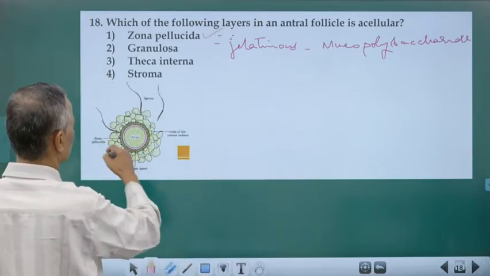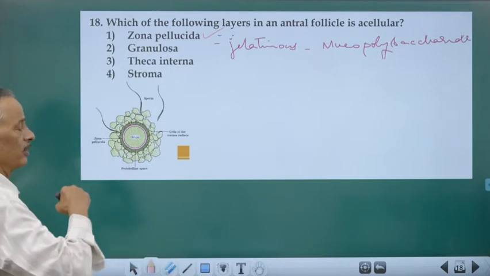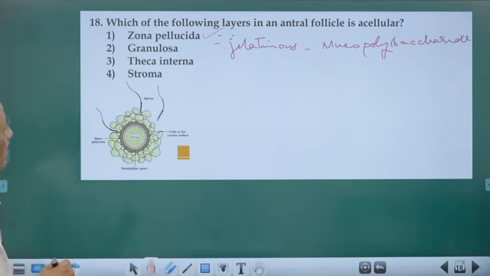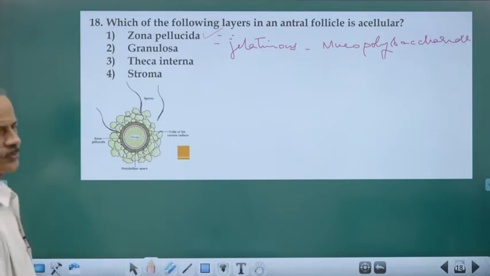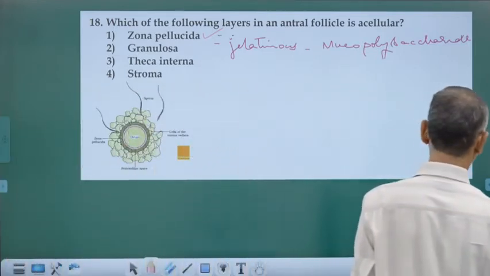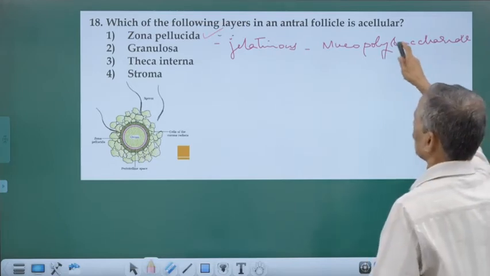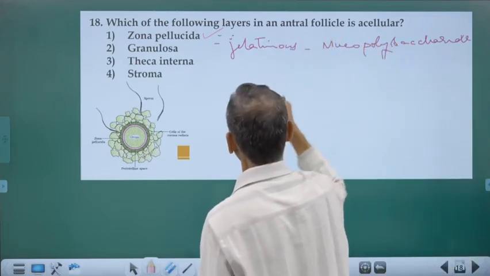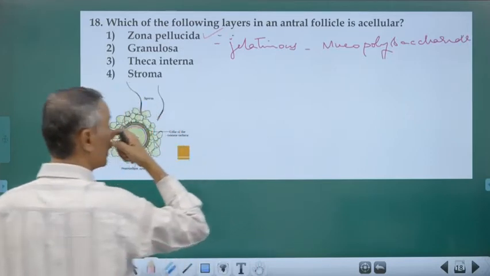Granulosa cells are the cells all around it. Theca interna and theca externa. Stroma is a connective tissue matrix which has cells in it. So the only acellular layer in the antral follicle is the zona pellucida.